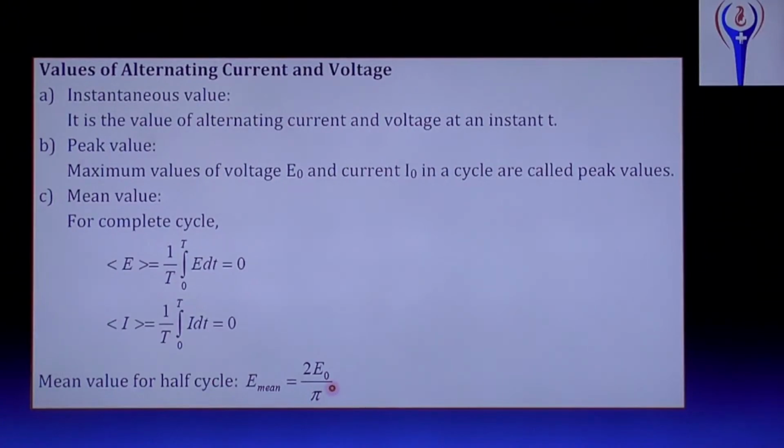What is E naught here? E naught is the peak value or maximum value of EMF or voltage, divided by pi. 2 times E naught by pi is equal to the mean value for one half cycle. Okay. Noted, no?